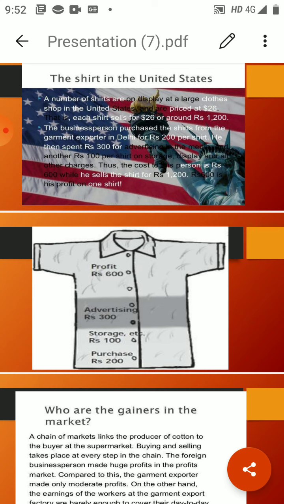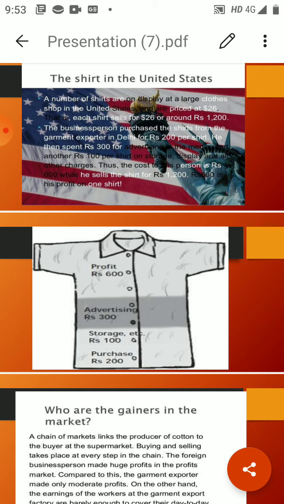The business person purchased the same shirt from the garment exporter in Delhi for rupees 200 per shirt. He then spent rupees 300 on advertisement, and later on he sells that shirt at a price of 1200, including tax. In this way he purchased the shirt for 200 and spent 300 on advertisement. He is selling the shirt at the cost of 1200.